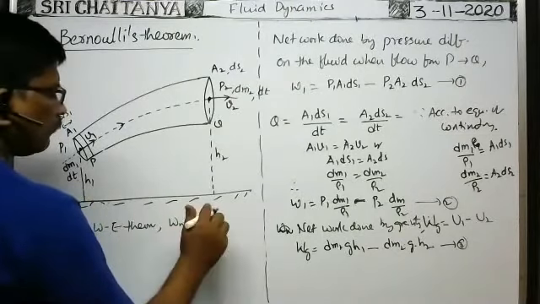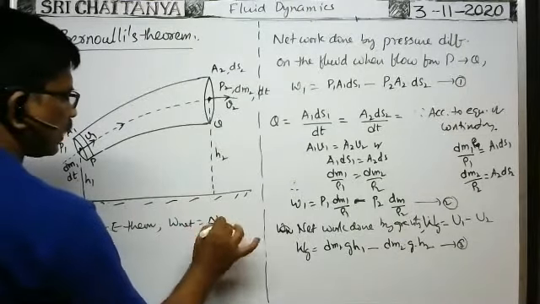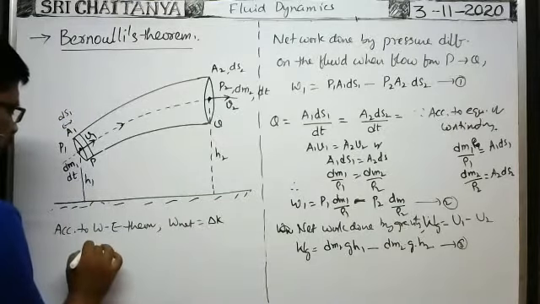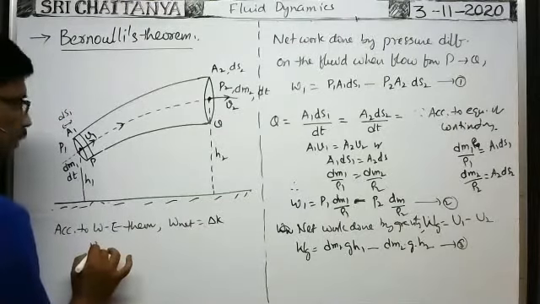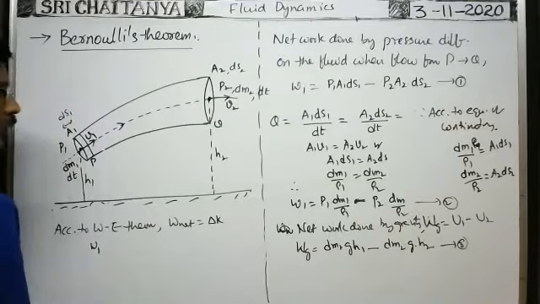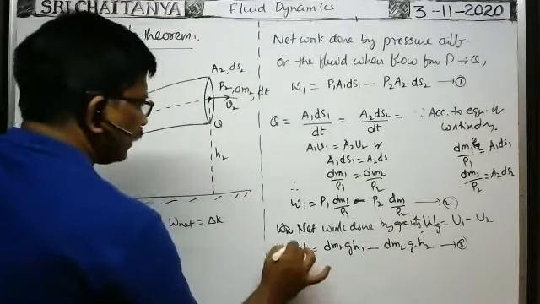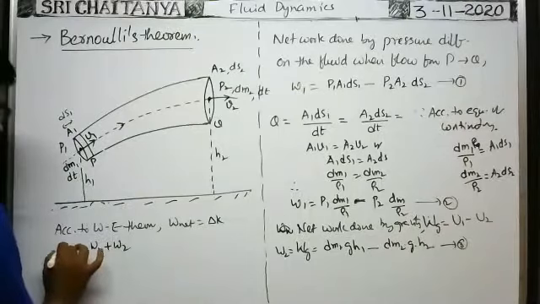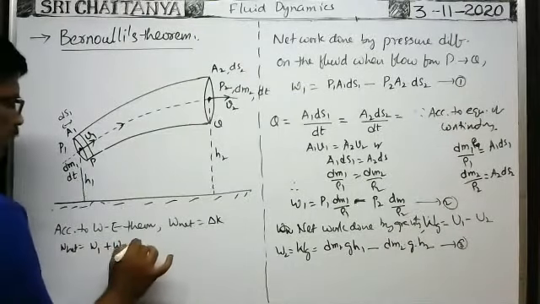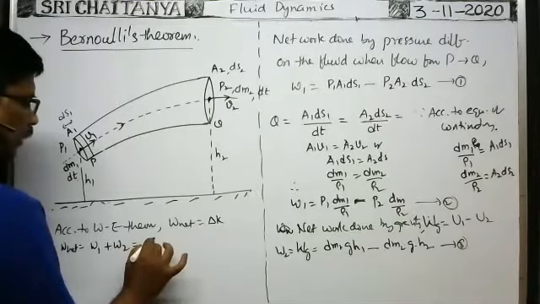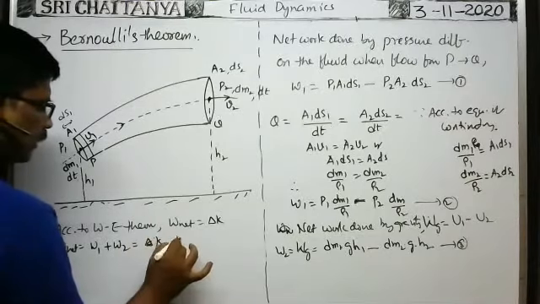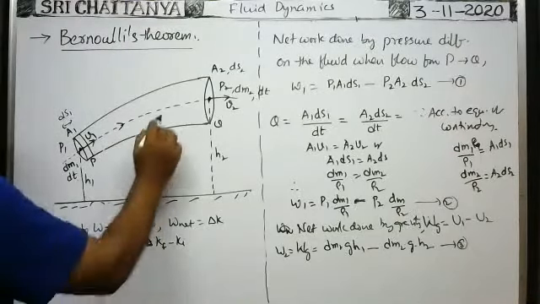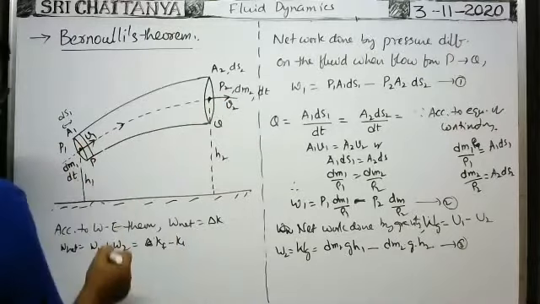Net work done by all the forces is equal to the change in kinetic energy of the fluid. Net work done means work done due to pressure difference W1 plus work done by gravity W2. That is equal to the change in kinetic energy, delta K, that means final kinetic energy minus initial kinetic energy.